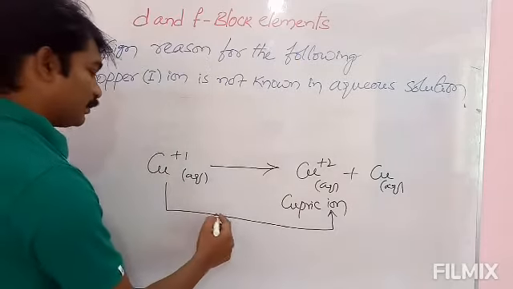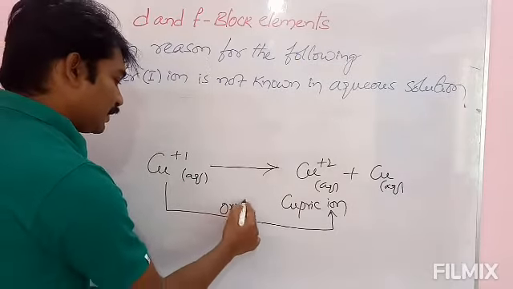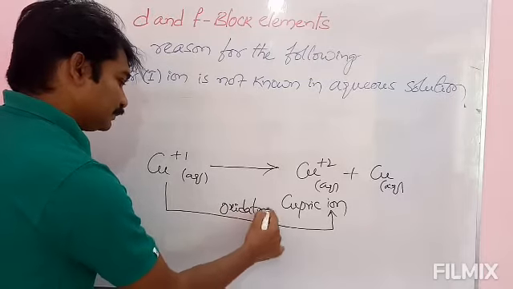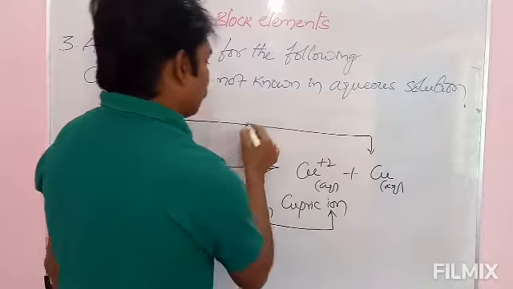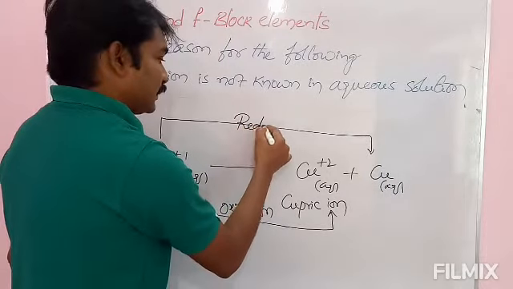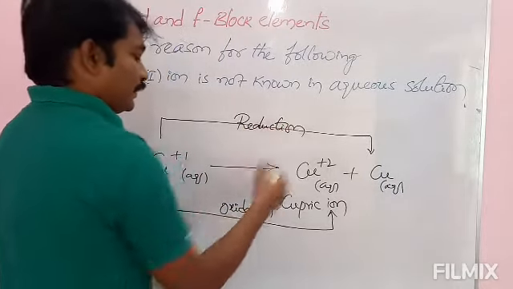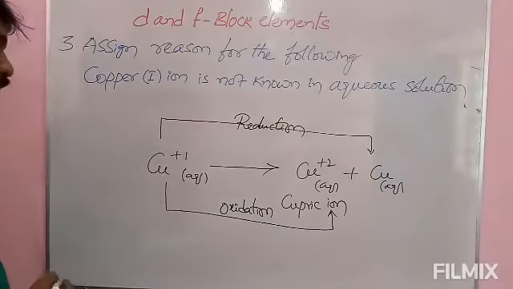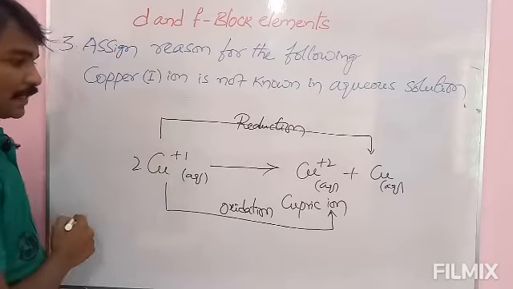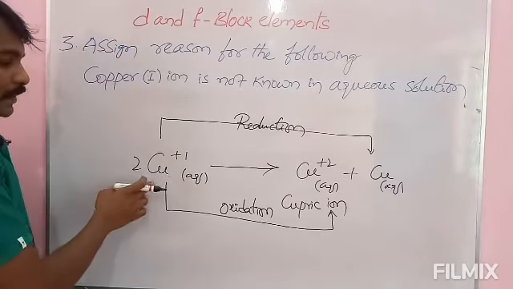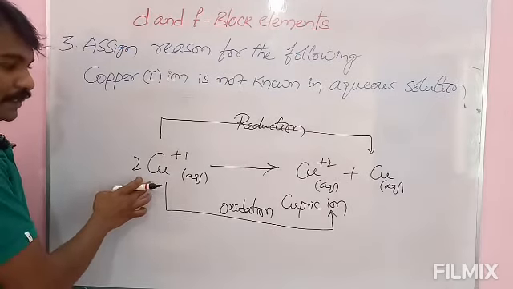Increase in oxidation number, oxidation, and decrease in oxidation number, reduction. Here the cuprous ion is undergoing both oxidation and reduction. Balance this one, write 2 here. It is undergoing disproportionation reaction.